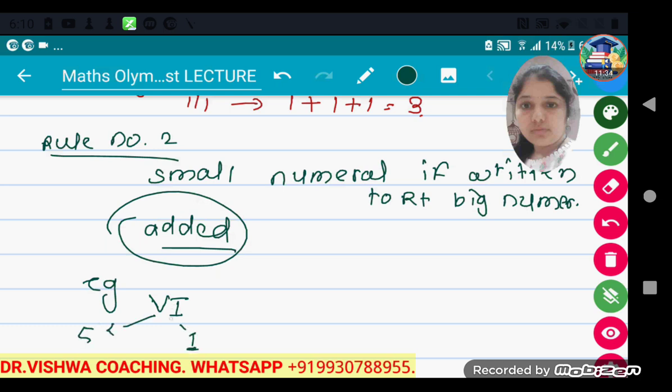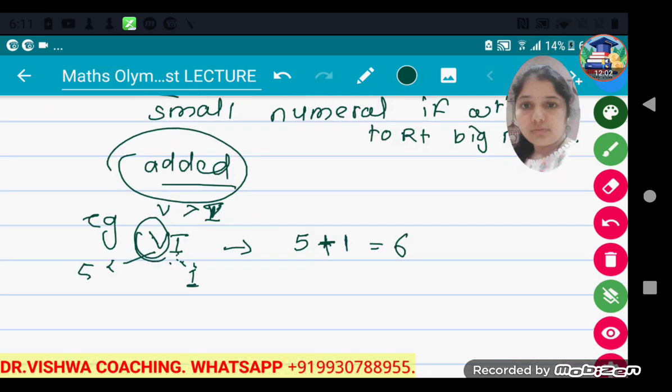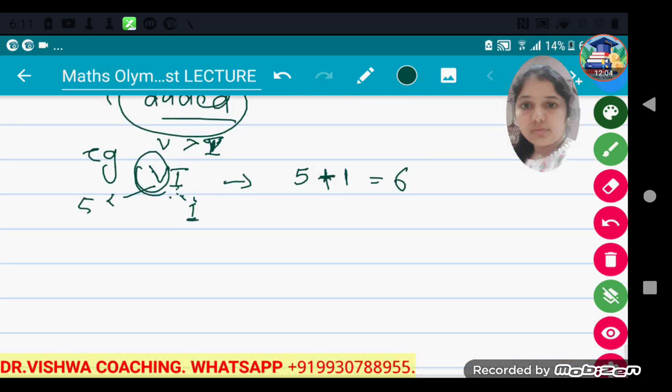So here I is smaller than V, and the smaller numeral is written at the right side of the bigger numeral. So we have to add those symbols. V represents 5 and I represents 1, so 5 plus 1 becomes 6. So we have to add them to find the number.